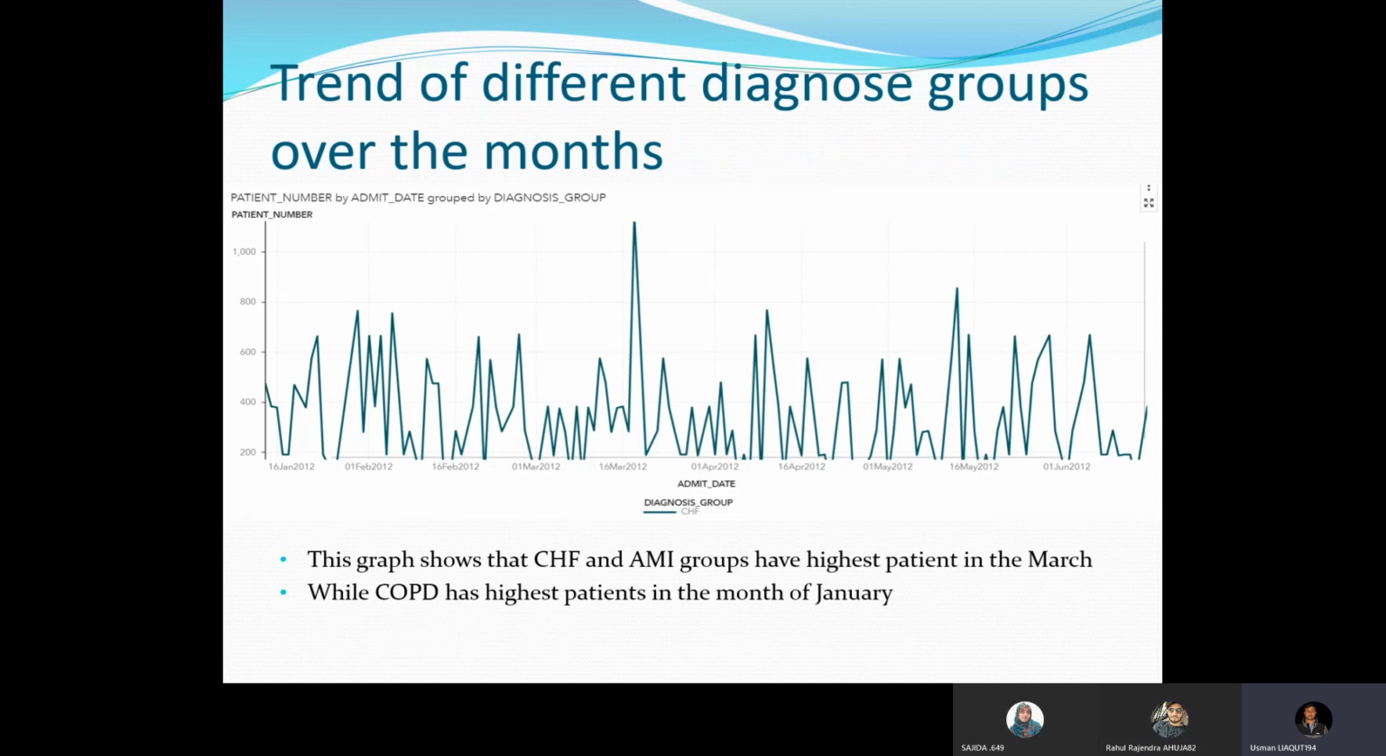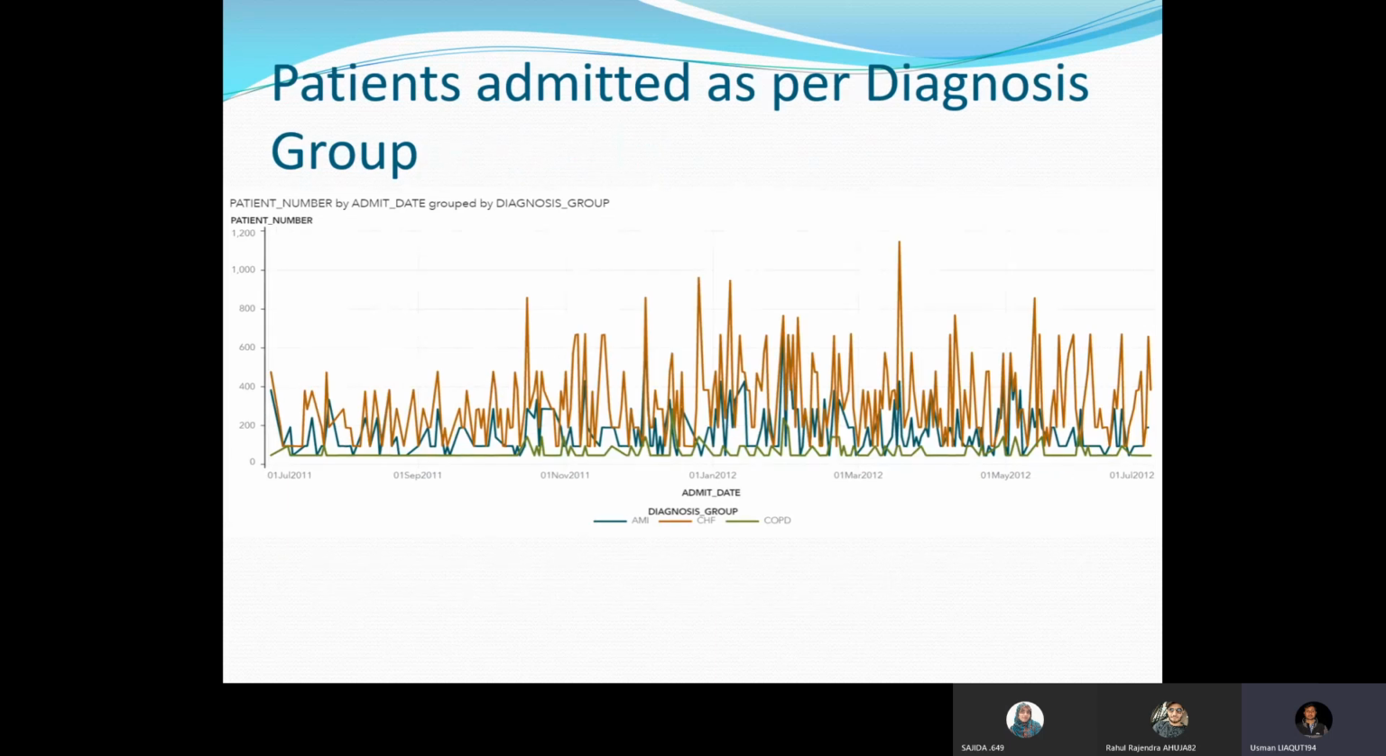So in this graph, we can see the trend of different diagnosis groups over the months. This graph shows that CHF and AMI groups have the highest patients in March, while COPD has the highest patients in the month of January. The rest of the graph is pretty much similar. Moving on to the next slide.